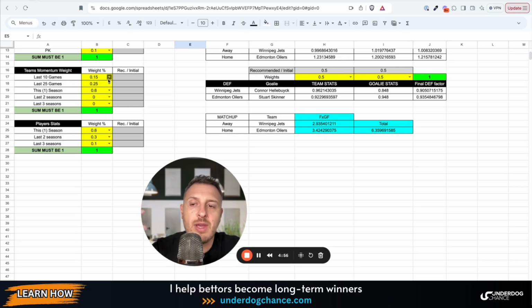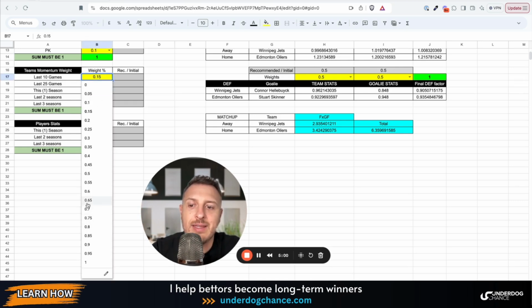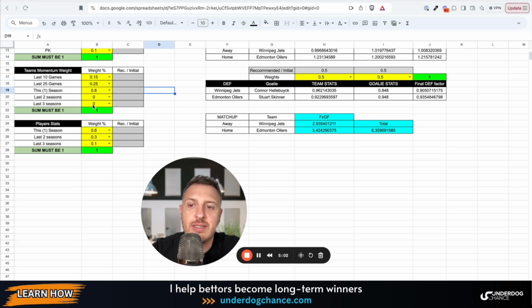So you can say, okay, I will put much more weight to last 10 games, and then you will select a bigger number. Just make sure that here is one. Here you will exclude, for example, last 2 season stats, last 3 season stats, and you will just use this season stats, right? This is just the idea, right?